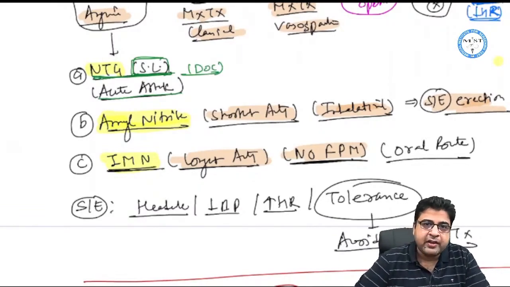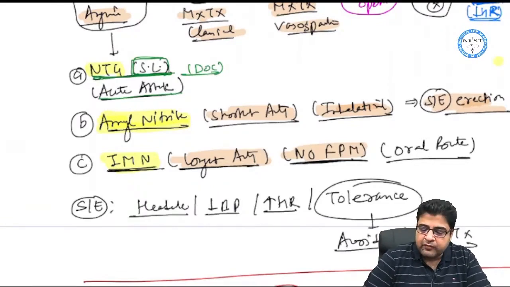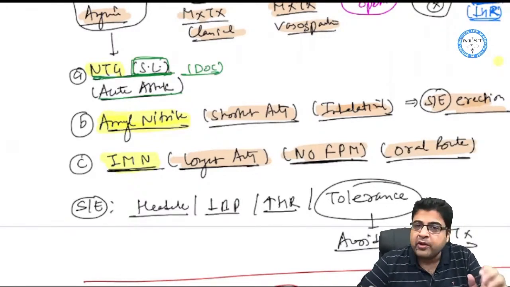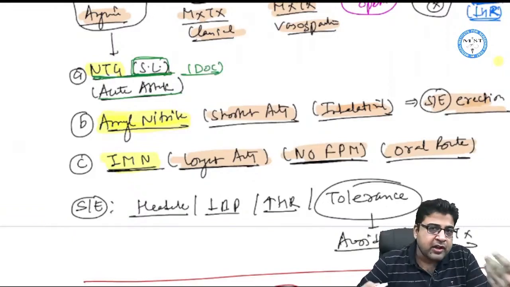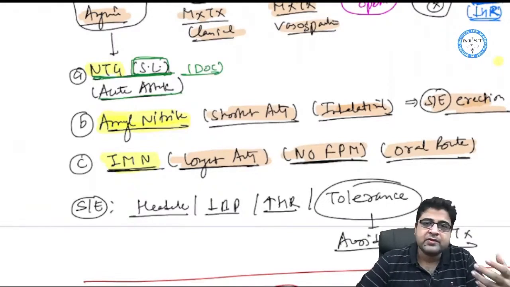That is why it is the longest acting drug, and it is always given by the oral route. First pass metabolism is a problem of only the oral route, so if a drug does not have first pass metabolism, it is always given by the oral route only.